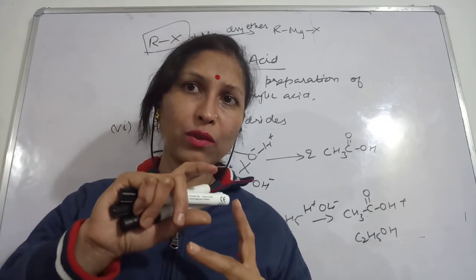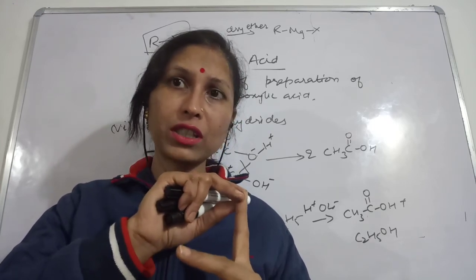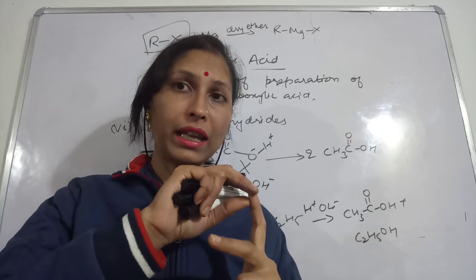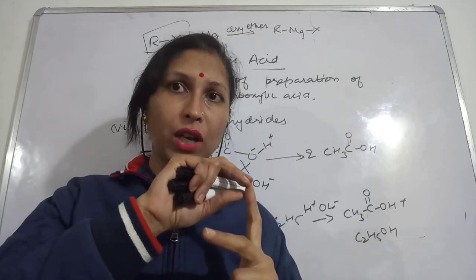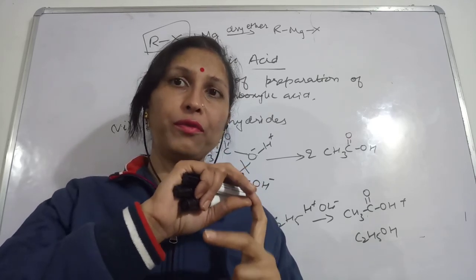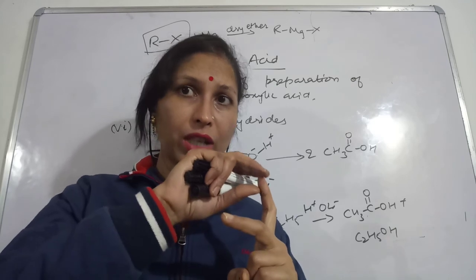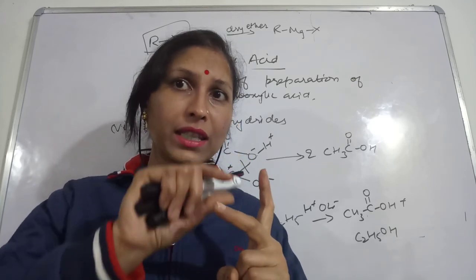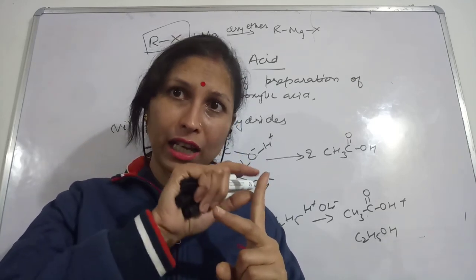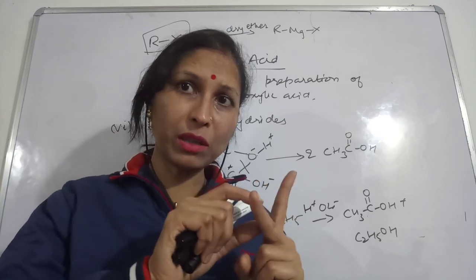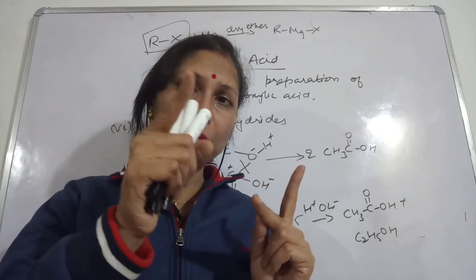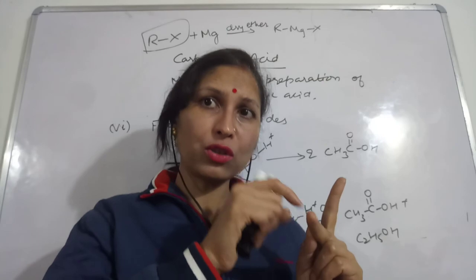Then you will get RCN, that means the same number of carbons in our alkyl group will remain, and one more carbon, the CN, has been attached to your alkyl group.